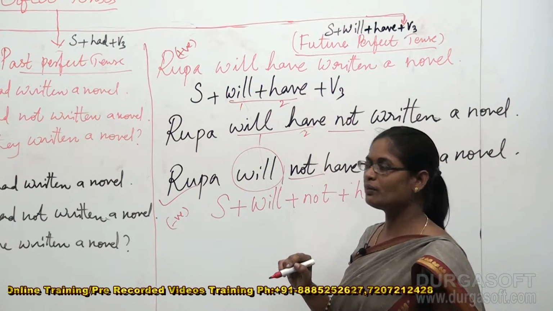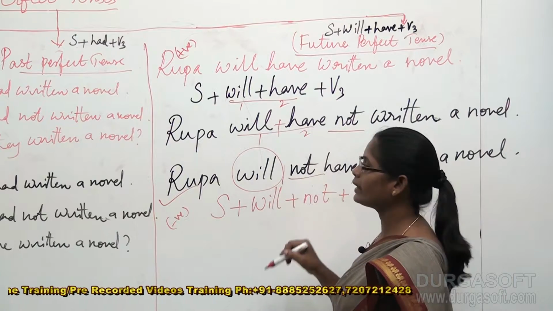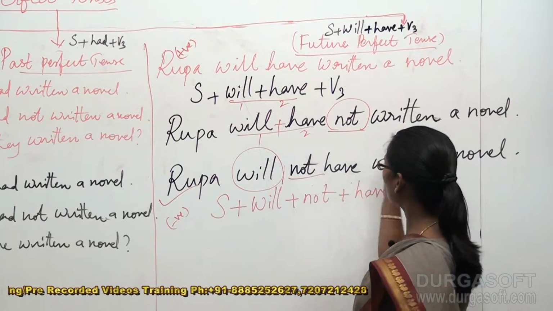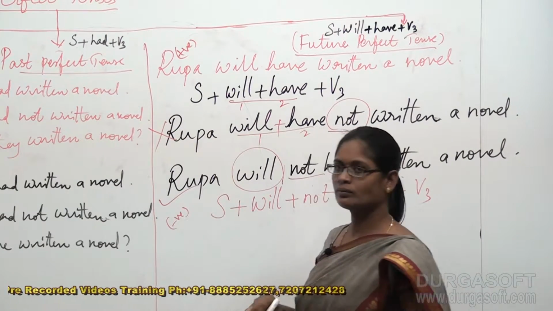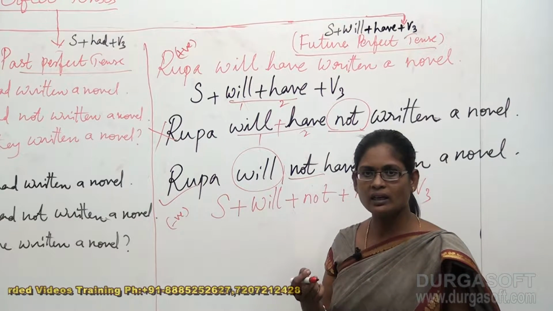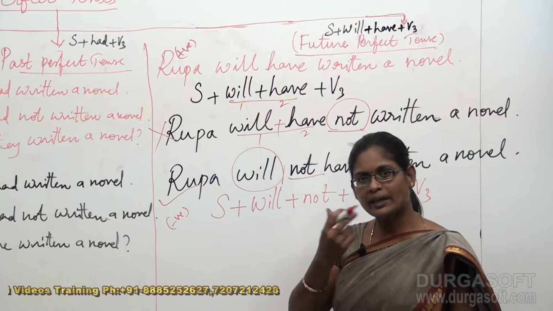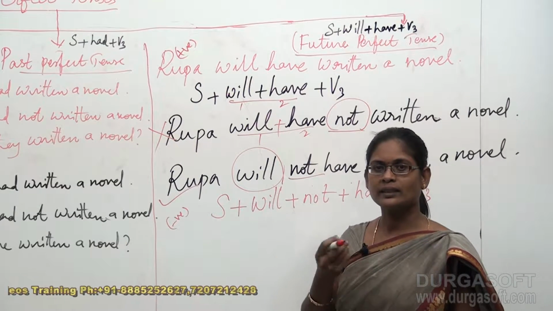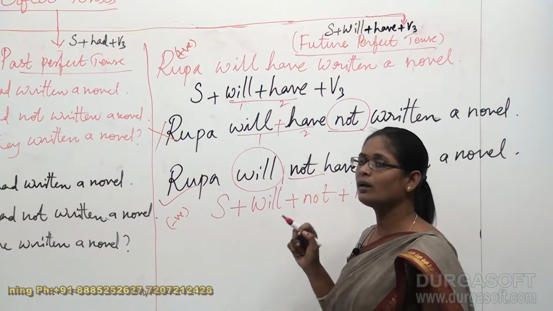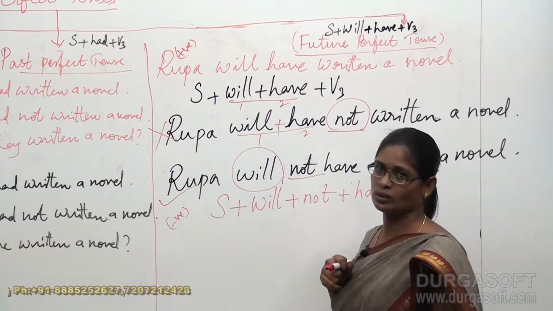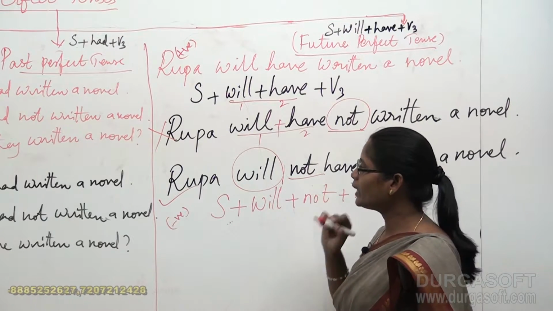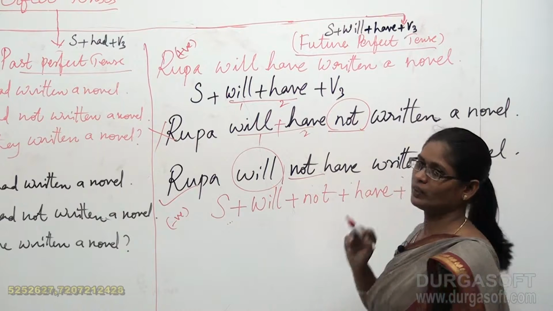This is the first helping verb and this is the second helping verb, right? So here, as the not is placed after the second helping verb, grammatically this sentence is wrong. In spoken language, out of mistake or over anxiety, or overlooking, we tend to make some errors. That's not so serious, but when it comes to the written part, you have to be very particular about the grammatical mistakes and the structures. So you should follow this particular rule to indicate a negative sentence in future perfect tense.